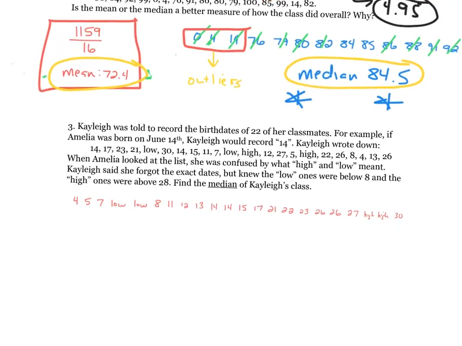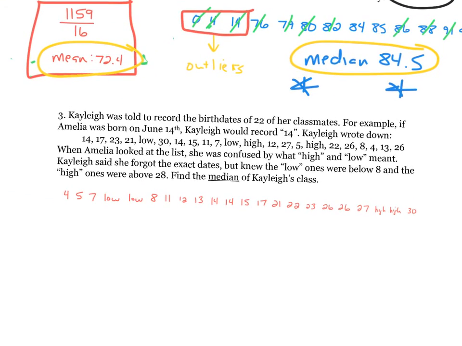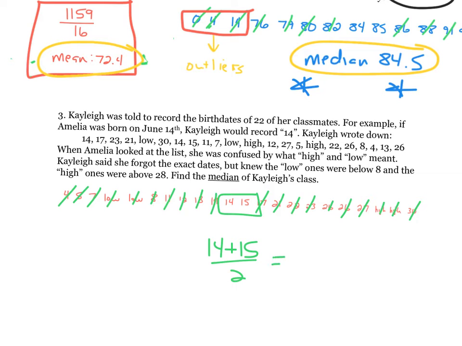So now, based off of all that information, can I get a median? Yeah, I can. I can go 1, 2, 3, 4, 5, 6 from each end, and so on, and then we end up with 2 middle numbers. So 14 plus 15 divided by 2 equals 14.5 is my median. I can still get it, even though it has that kind of weird high-low thing going on. So I know there's probably one of those in your homework. Let's kind of get you ready for it.